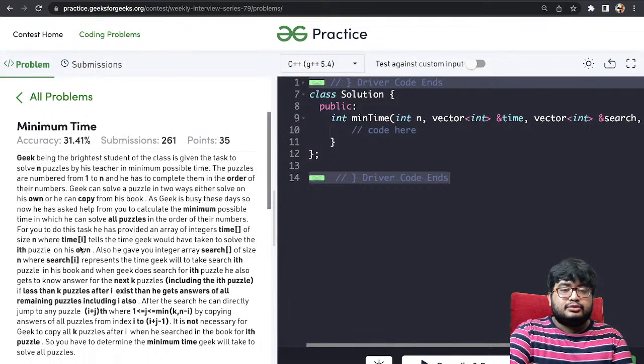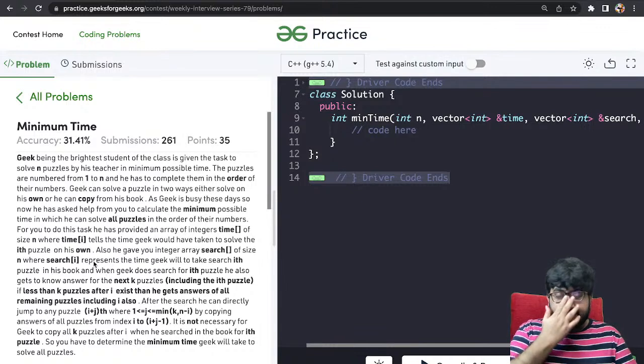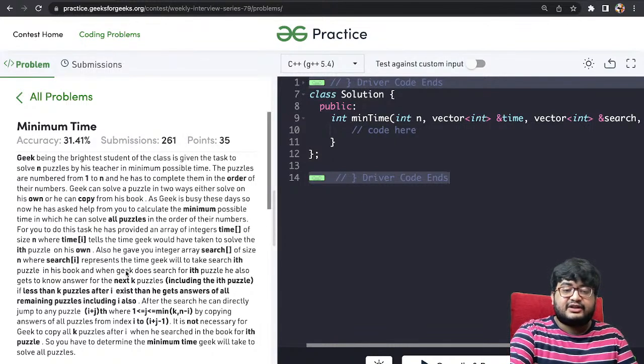For you to do the task, he has provided an integer array time of size n, where time of i is the time Geek would have taken to solve the ith puzzle on his own. Also, he has given you an integer array search of size n, where search of i is the time taken if you search for the puzzle i, right?